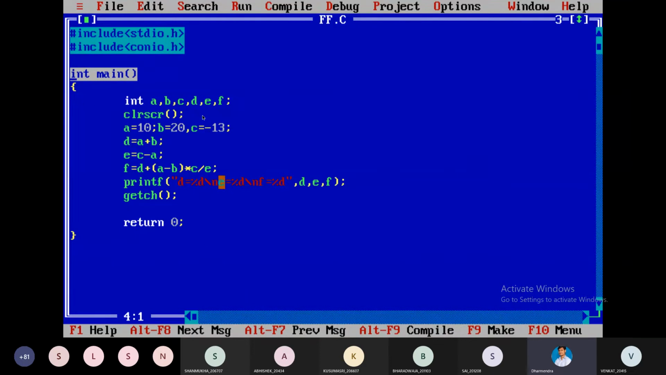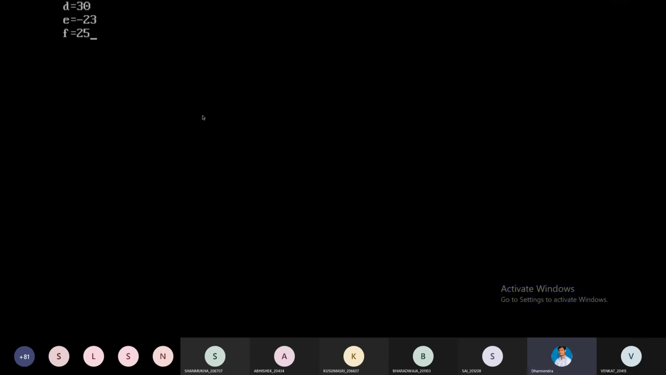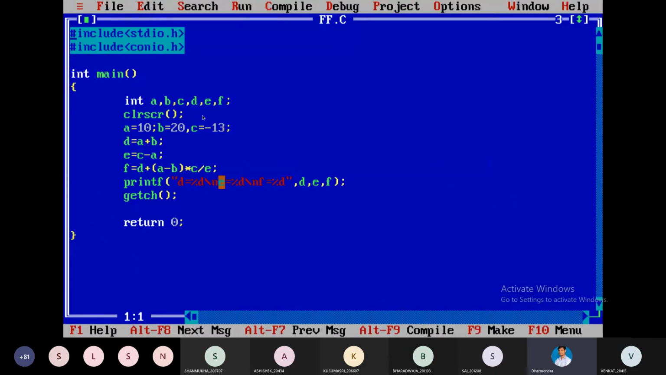Give it Alt F9 and Control F. So these are the results. If you want the right answer, just calculate and get it. I won't do this, just calculate. Okay, this is the way we can perform the operations. These are the data types.